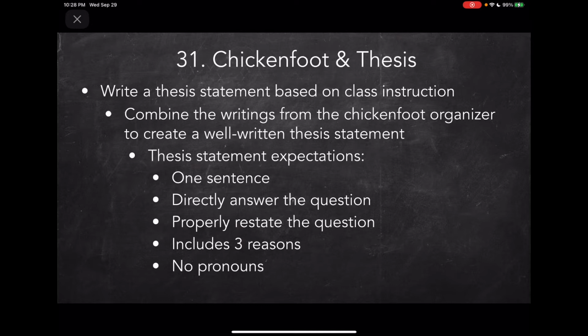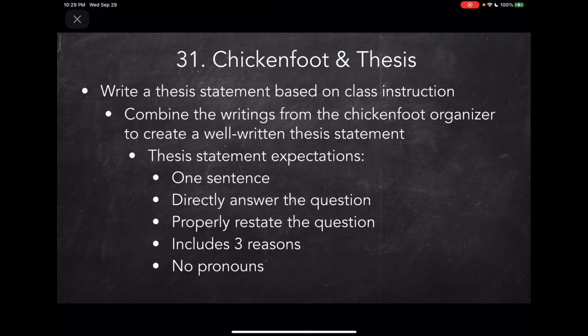It must be, for me, in my classroom, 1 sentence. It must directly answer the question. Make sure you answer the question. Make sure that you properly restate the question. Make sure you include 3 reasons and don't use pronouns, okay? And I'm gonna explain that in a little bit, all right?